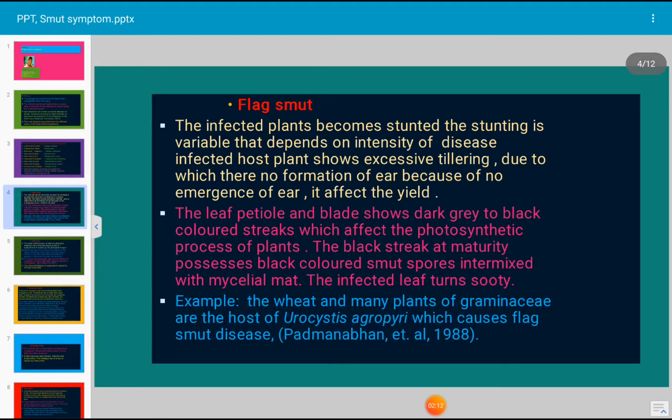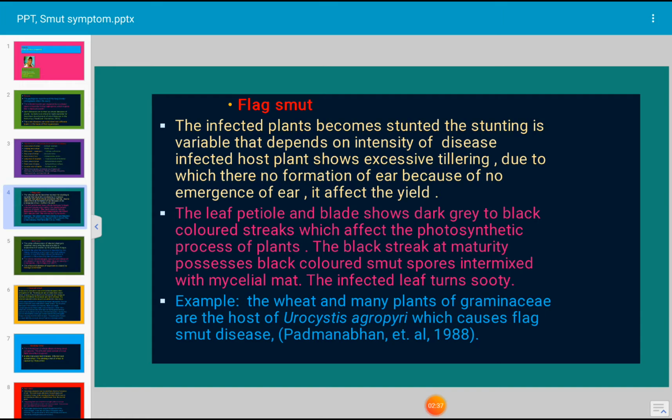Let us see the characteristic features of flag smut. In this case, the infected plant becomes stunted. The stunting is variable and depends on the intensity of the disease in the infected host plant. The infected host plant shows excessive tillering, due to which there is no formation of ear. Because of no emergence of ear, the yield of the crop is affected.